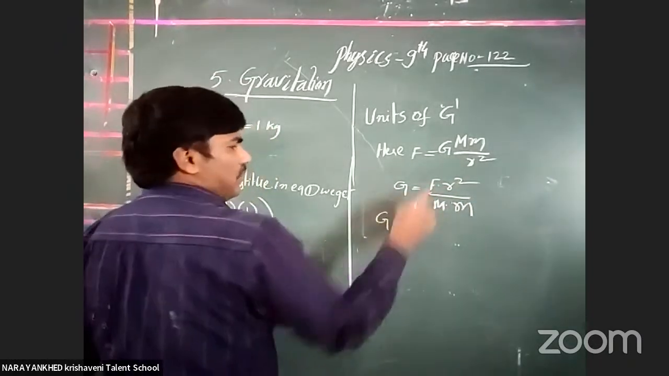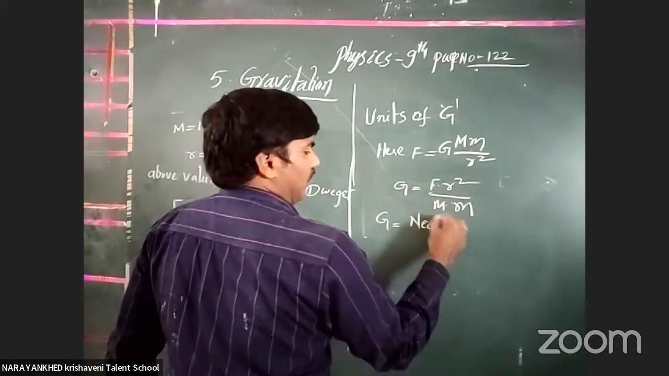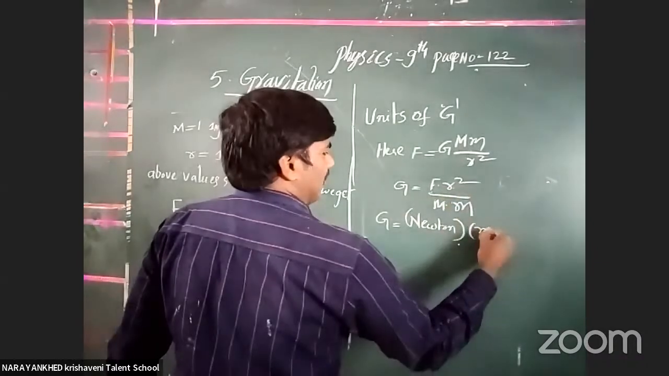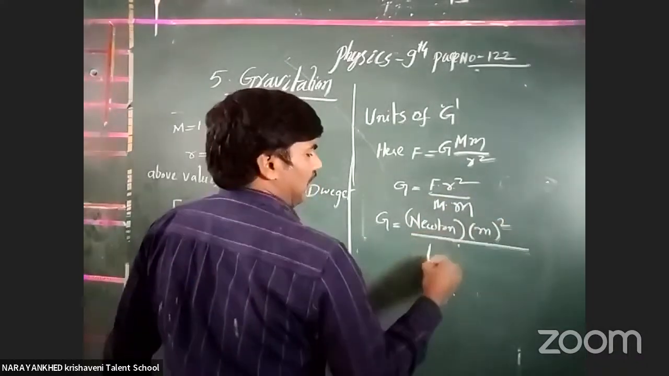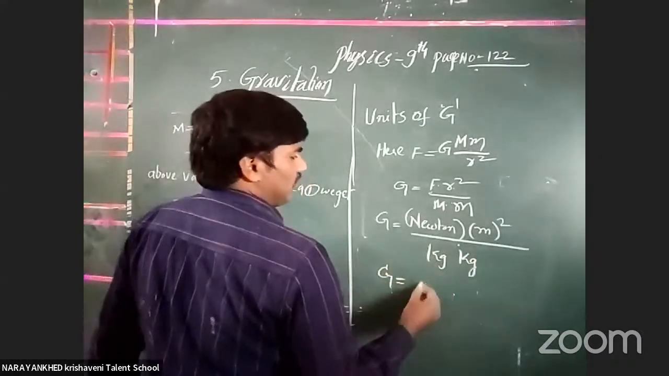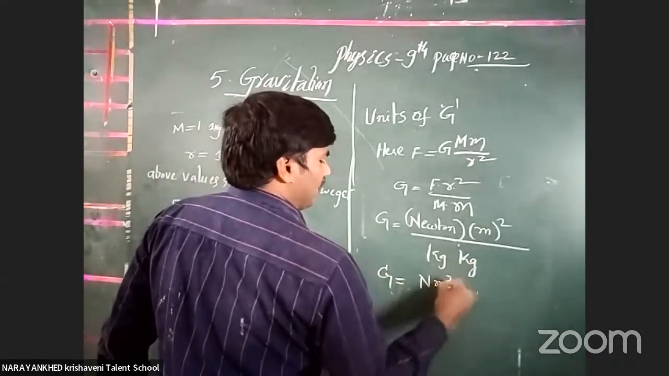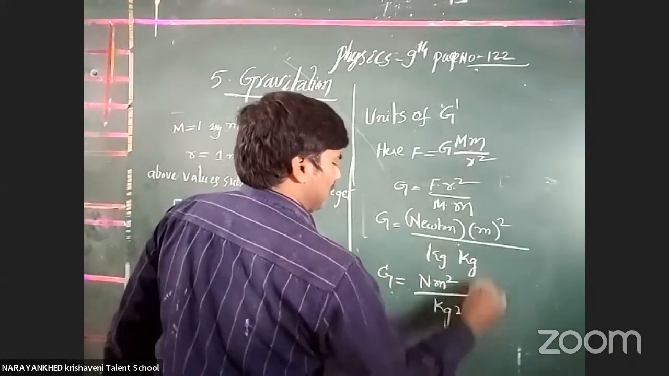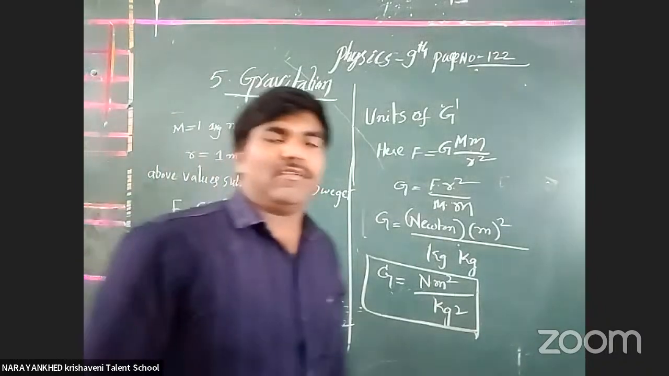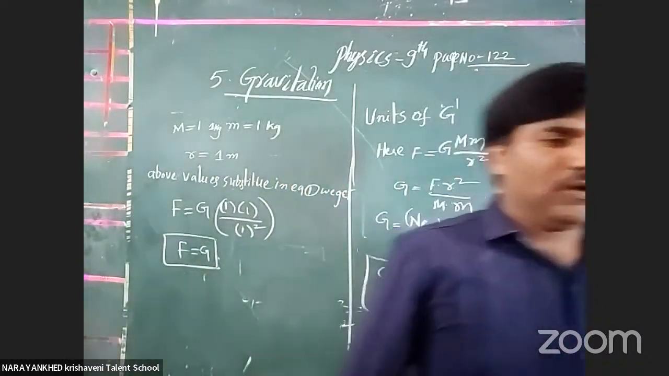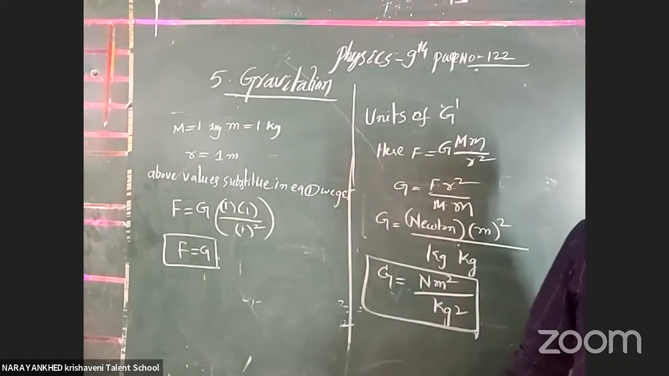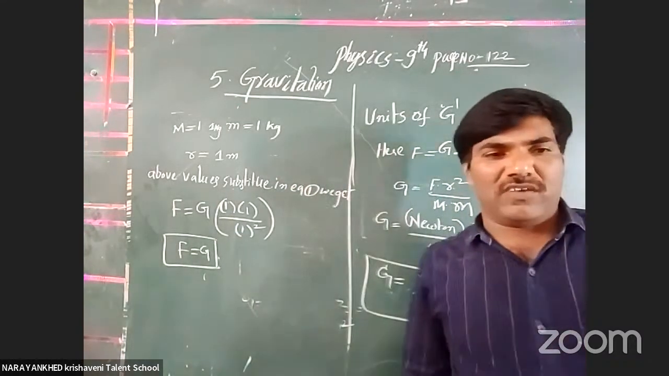Here, what is the unit of force? That becomes Newton. Into distance, that is meter square, by kg into kg. Now the unit of G becomes Newton meter square by kg square. Okay, clear or not? Yes, the value is 6.67 into 10 to the power of -11 Newton meter square by kg square.